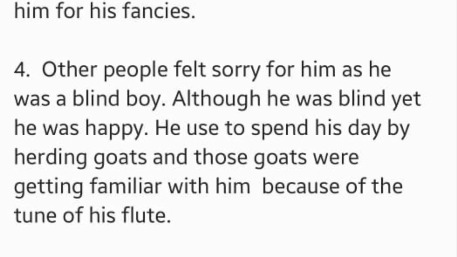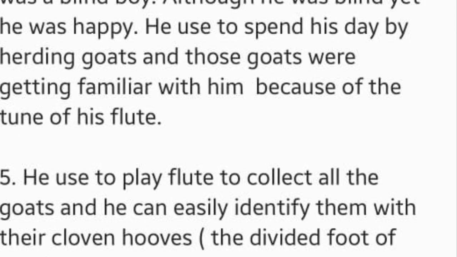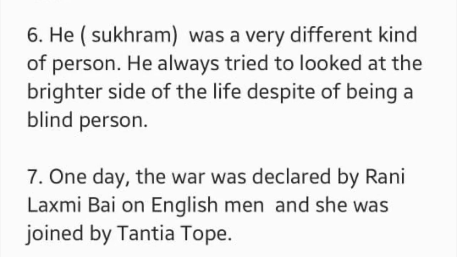Whether it was birds or goats, he felt that connection with them. This is the reason that whenever this boy played the flute, all the goats used to gather around him. Are you understanding? Because he was feeling connected with them. Students, we can see that even though people felt sorry about this boy because he was blind, he was a very different kind of person. He used to look at the brighter side of life. He was a very positive kind of person.